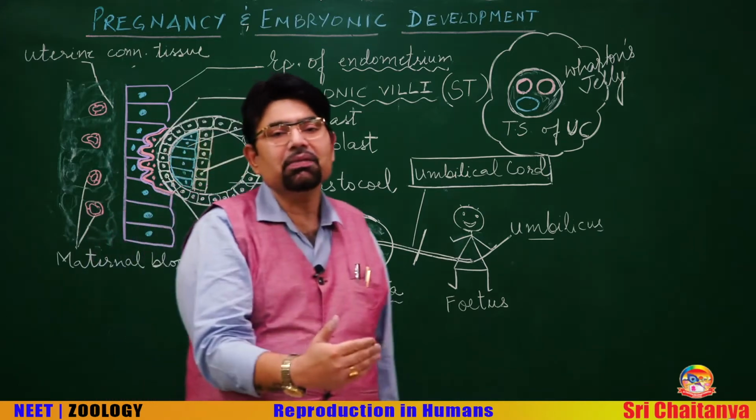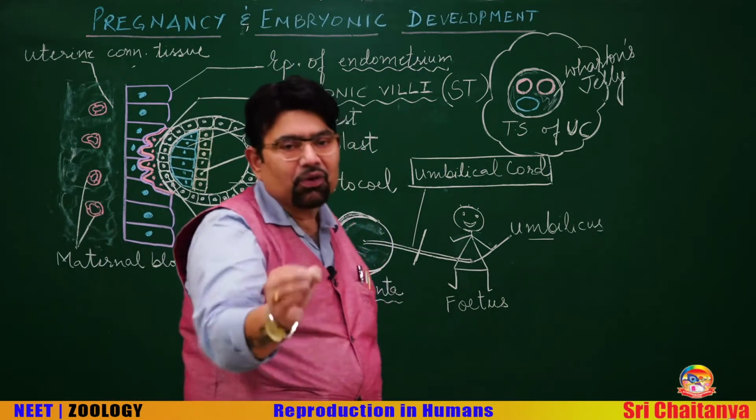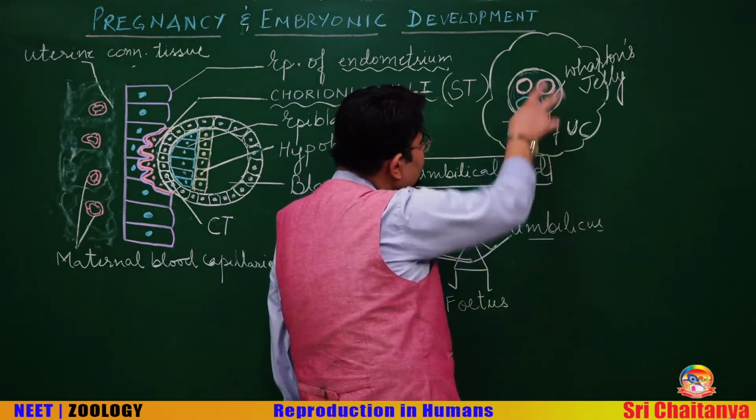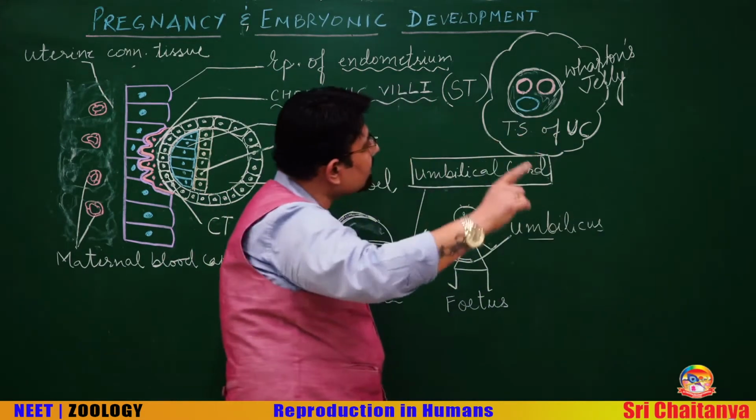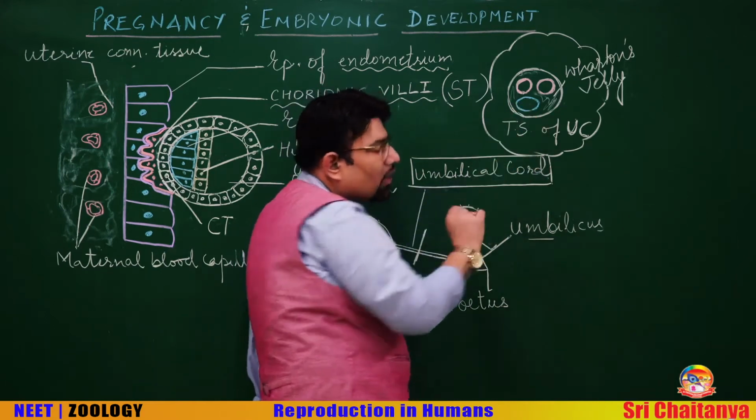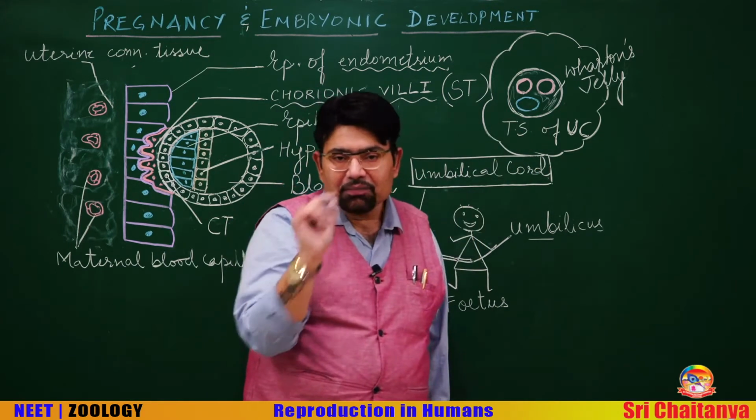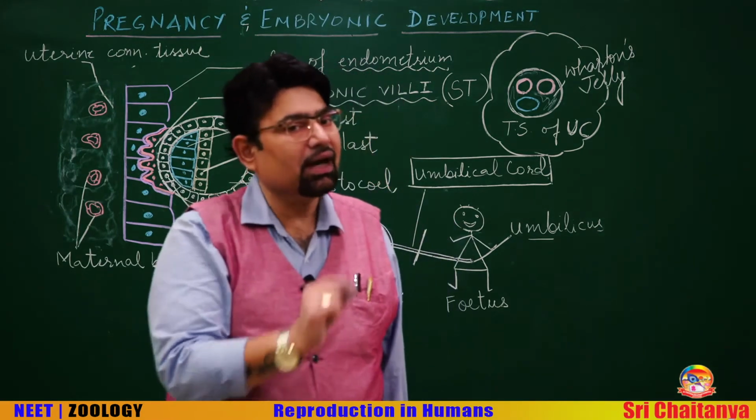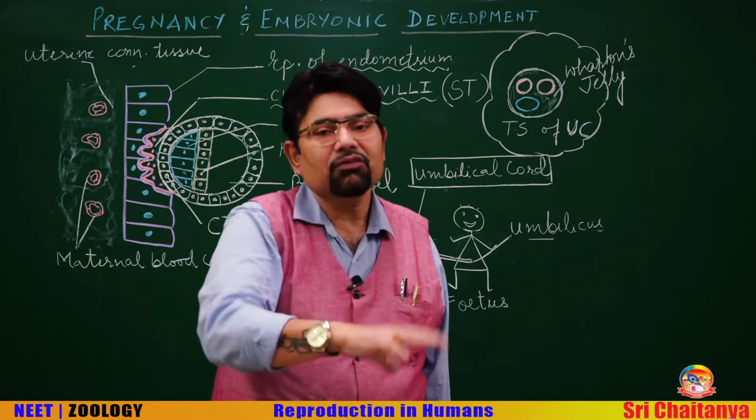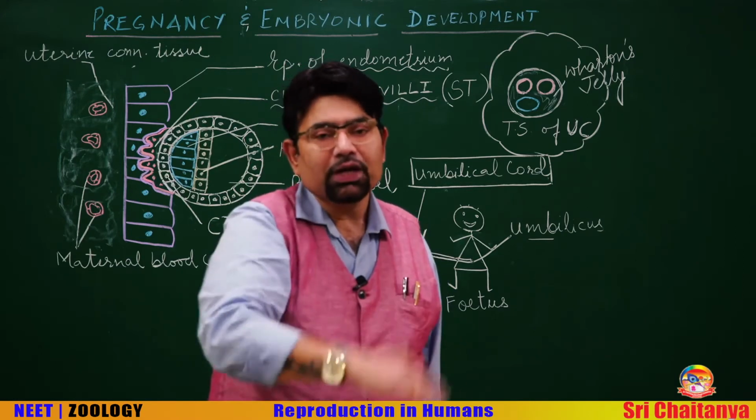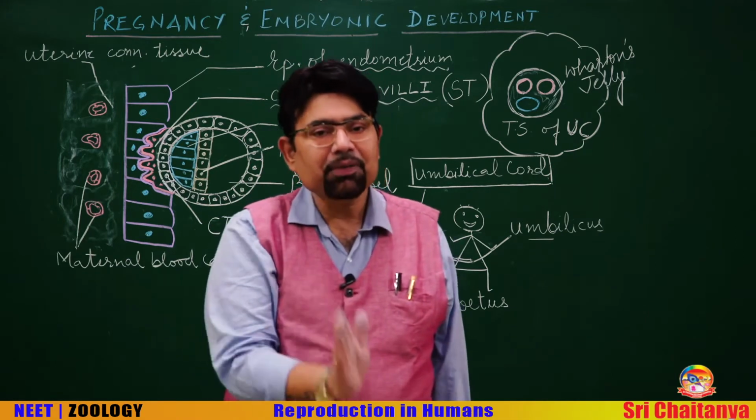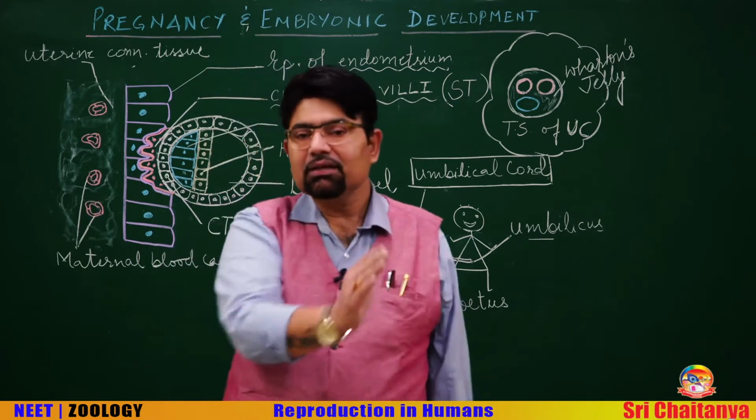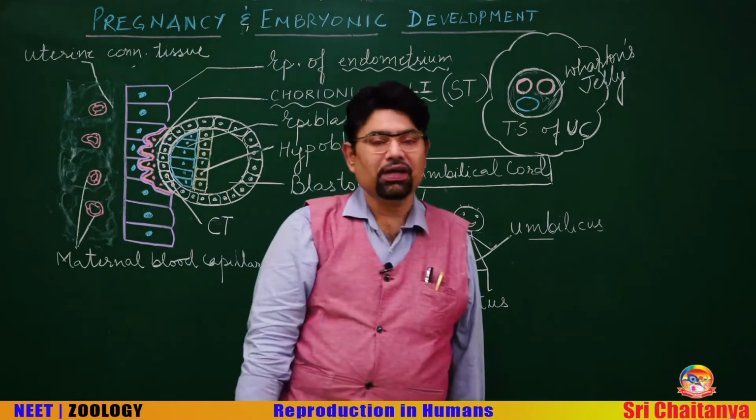And point number six, you can add one more point here: what type of blood you see here. Remember, the umbilical vein has oxygenated blood, and the umbilical arteries have comparatively deoxygenated blood. Though it is a mixed blood, compared to the umbilical vein blood, this has less oxygen.